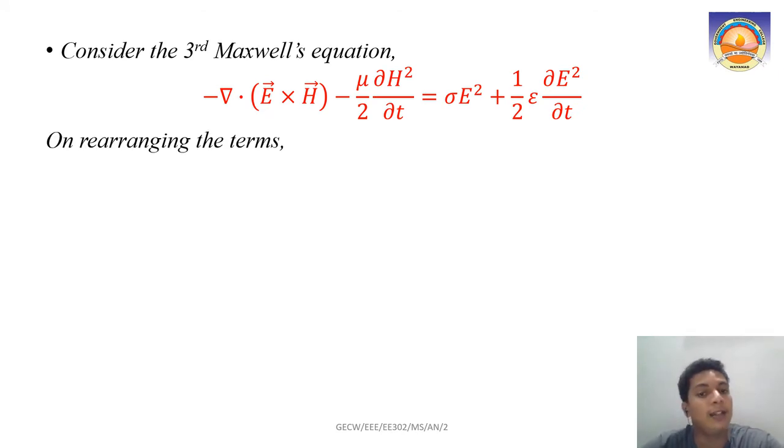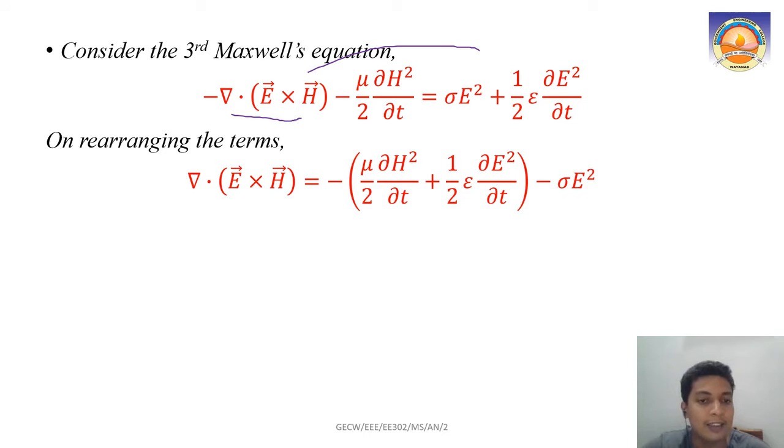Now let us see if we rearrange these terms. I want only one part here, which part? This ∇ · (E × H). This is a negative term, so I will take it to the other side and rearrange. If I do that, I will get this equation. ∇ · (E × H) equals minus mu by 2 ∂H² by ∂t plus half epsilon ∂E² by ∂t minus sigma E². So this is what we get after rearranging. I am taking these two quantities together: minus mu by 2 ∂H² by ∂t plus half epsilon ∂E² by ∂t.